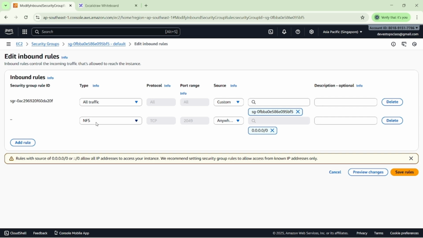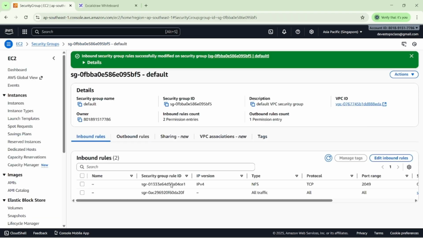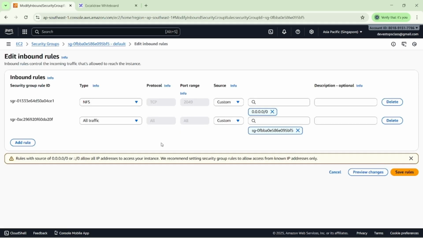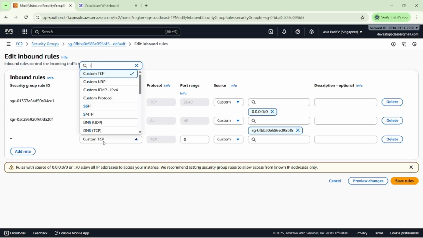If you want to add any description, it's optional. So I have added one rule, which is called NFS. After that, we have to add another rule here. We have to add SSH. What is the meaning of SSH? Already we know that.